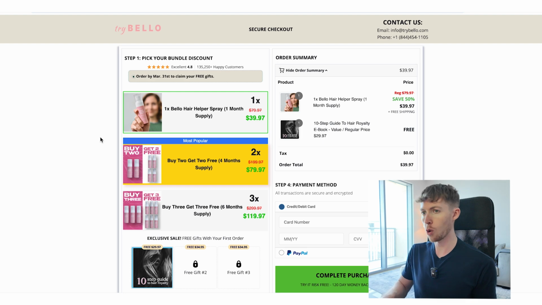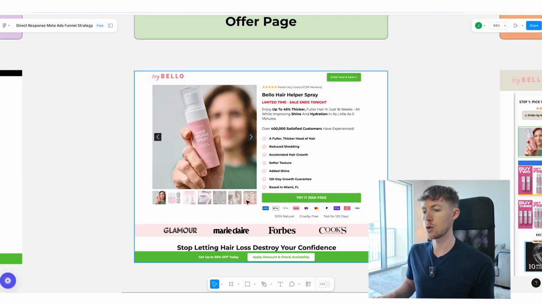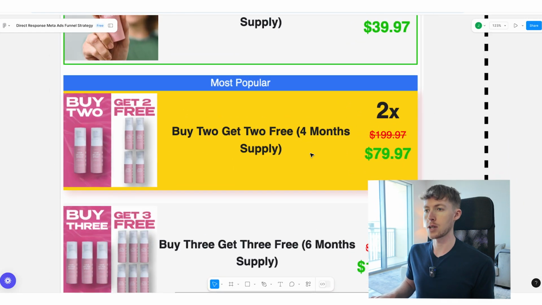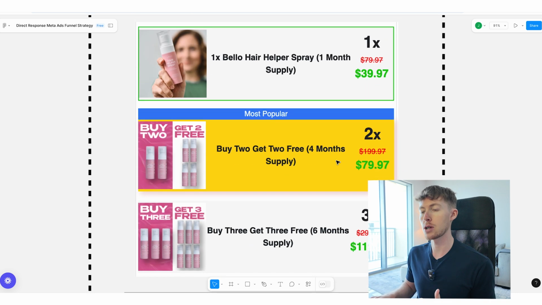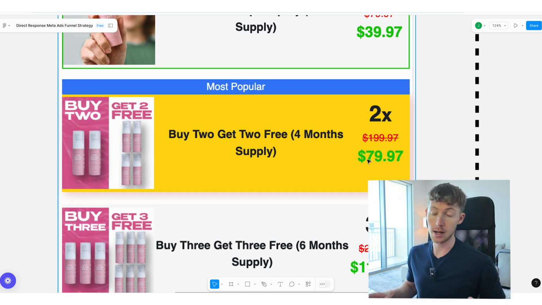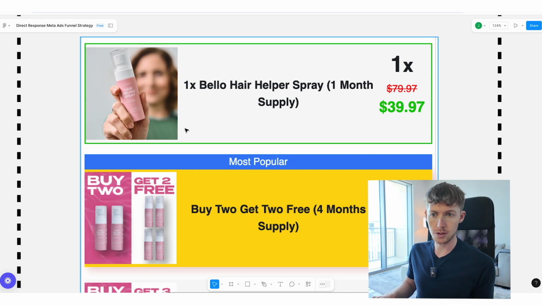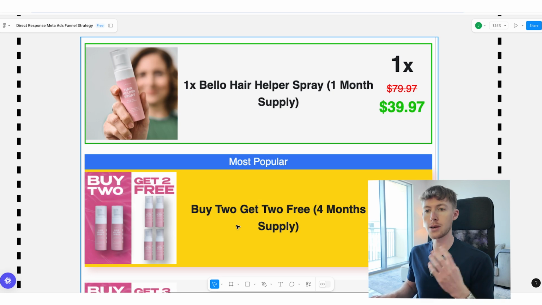And basically the goal here is that we want customers to buy more, right? That's going to allow us to increase our average order value, right? So as I pull this out right here, if the customer only buys 1, it's a $40 AOV. Not super high, right? It's very difficult to scale with that AOV. However, with the most popular option, if customers buy 2, they're spending $80, right? That's a big difference now. It's double the AOV. And we're giving them 2 products, but we're also giving them 2 free, right? So the perceived value of this is much higher, right? It's double the cost, but you're getting 4 products.